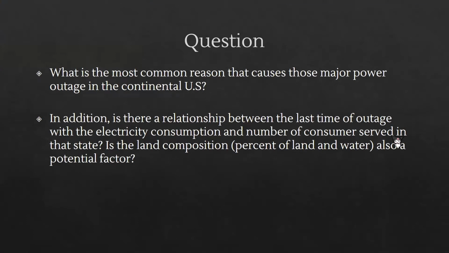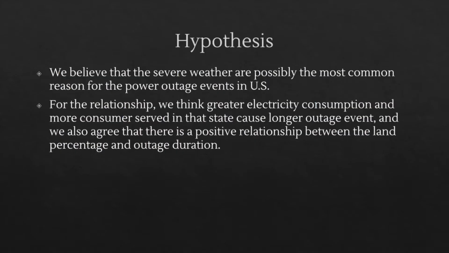Our exploration covers two aspects: the number of occurrences of outages and the duration of outages. For the hypothesis part, because thunderstorms or heavy rains will cut down power lines, we believe that severe weather is possibly the most common reason for power outages. Then, for relationships, we think greater electricity consumption and more consumers served in a state cause longer outage events. We also expect a positive relationship between the land percentage and outage duration.